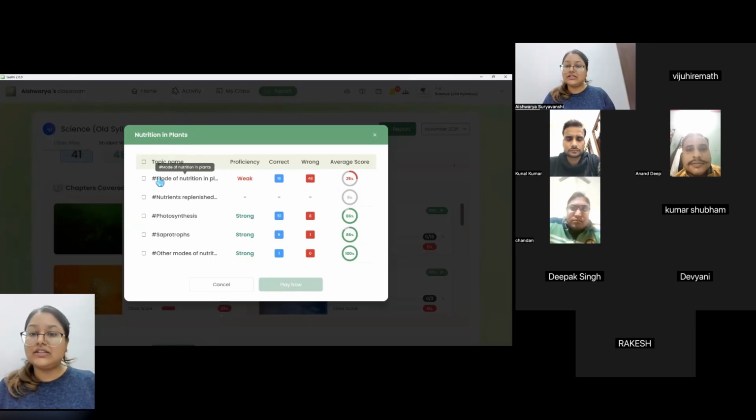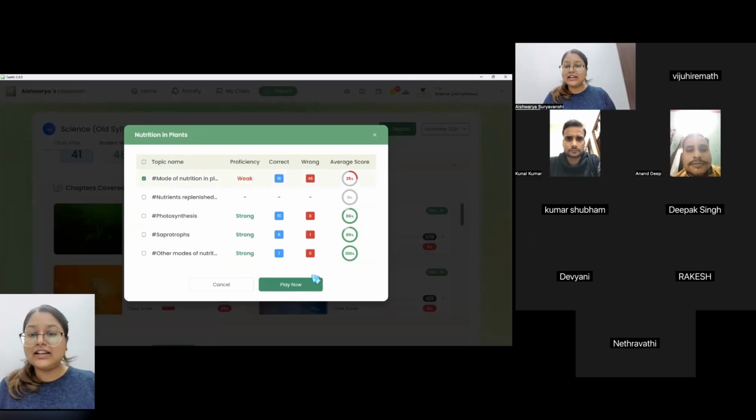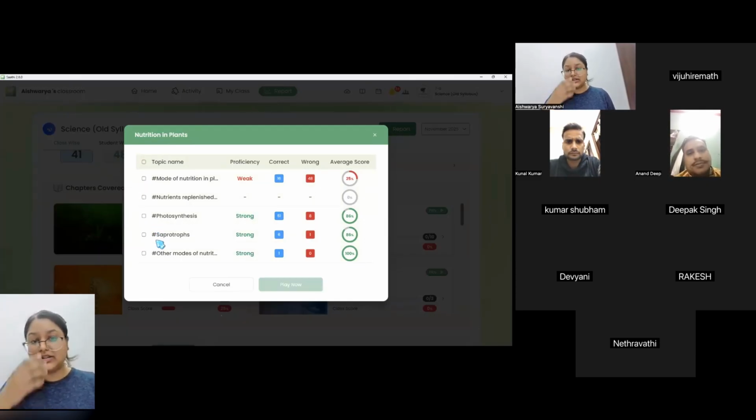Mode of nutrition is a weak topic, so I can select that and I can play a quiz on it right away. I haven't played any quiz on this second topic, so I can also select that and play a quiz. If at all I want to take a quiz on all the concepts, all the topics over here, I can simply go select this and play a quiz. So what it does, it gives me a very quick access to all the pending topics that I need to work on, and based on the proficiency of the student, I can actually ask them questions. So that is also there.